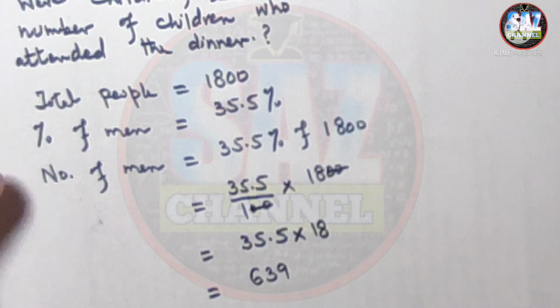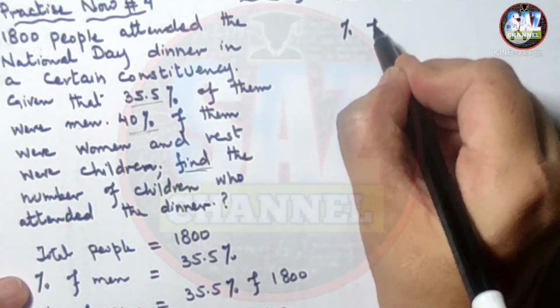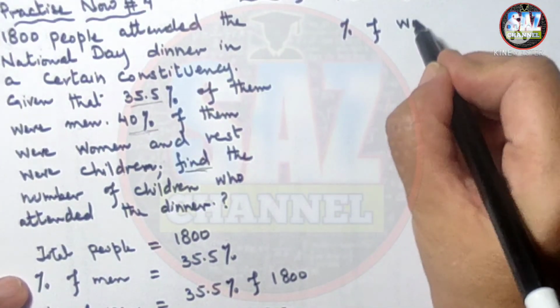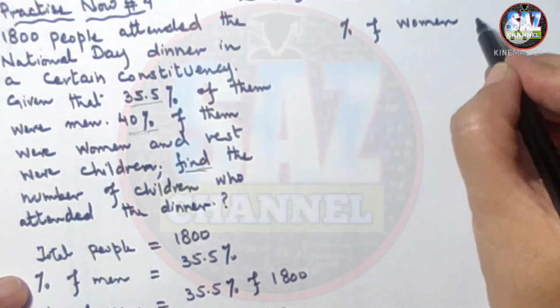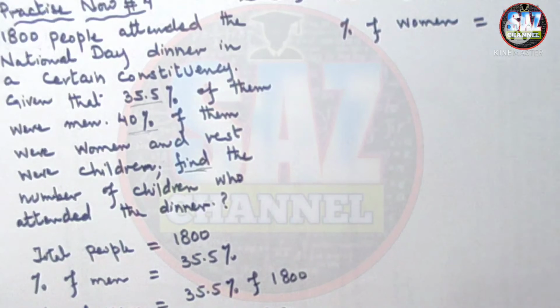Moving to the percentage of women, which is given in the question as 40%. And now what we have to do with this 40%?